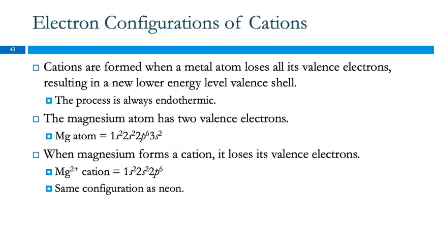For cations, we're going to lose electrons, and the atom is going to lose all of its valence electrons. This process is always endothermic. It does come at a cost because, well, if it didn't, then we'd never see a sodium atom because the electrons would always just fall off spontaneously. There is a cost involved, and energy has to be put in, but there's other energy benefits that make up for it later. So this is always endothermic.